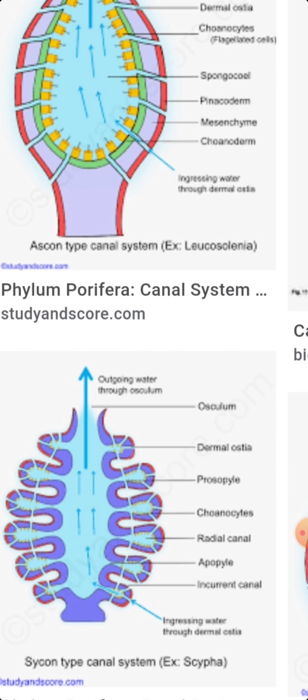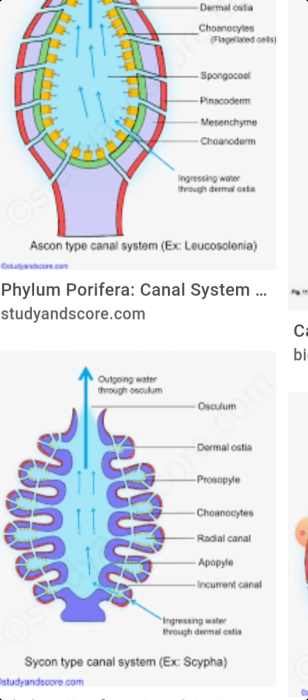The canal system helps the sponges in nutrition, respiration, excretion and reproduction. The current of water which flows through the canal system brings the food and oxygen and takes away the carbon dioxide, nitrogenous waste and feces. It participates in the excretion also. Those are the nitrogenous waste materials. They are mixed with water and go to the outside.